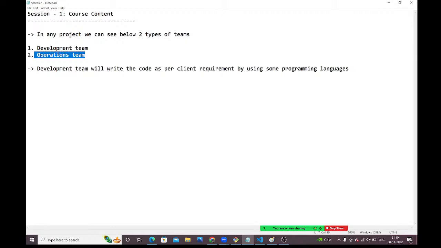So these guys will write the code and they will upload the code into the remote repository.